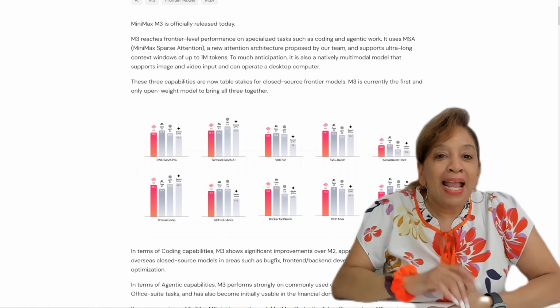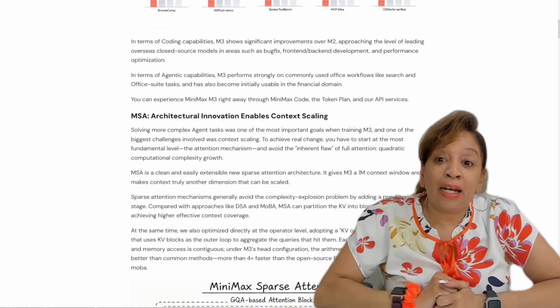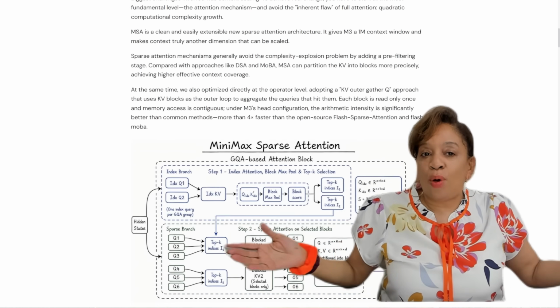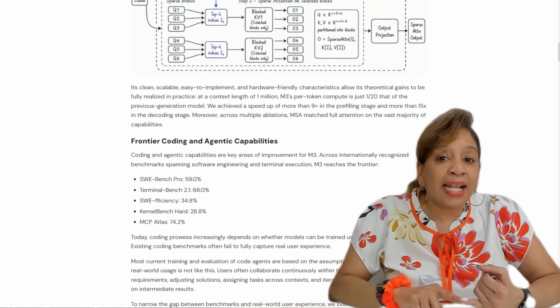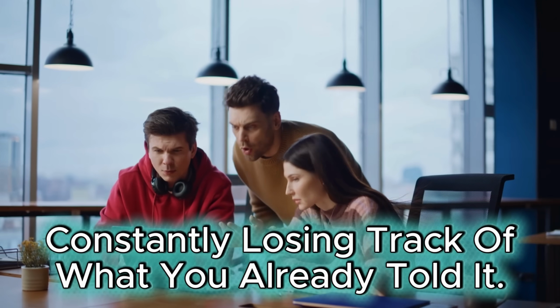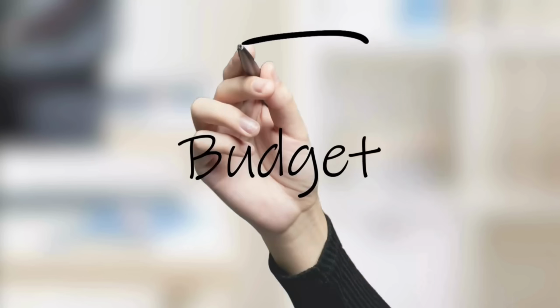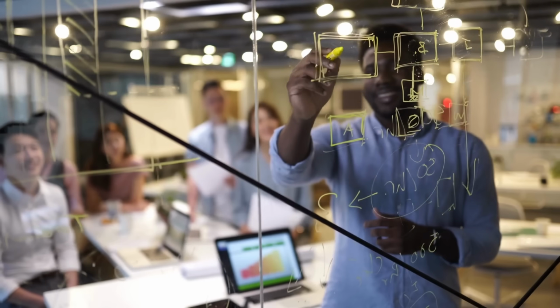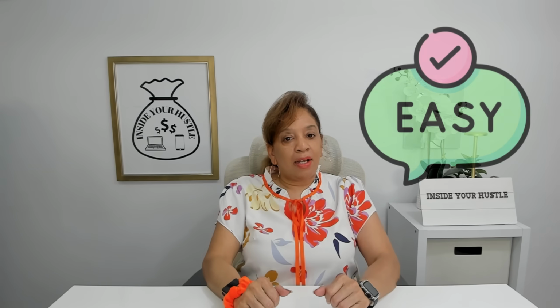MiniMax M3 is an AI model that can help you do more than ask questions. It can help you build things, organize ideas, and work through longer projects without constantly losing track of what you already told it. Think about when you go to Walmart with a shopping list. If you only remember 2 things, you are probably going to forget half of what you came for. But when you have the whole list, your budget, and your plan in front of you, everything is easier.